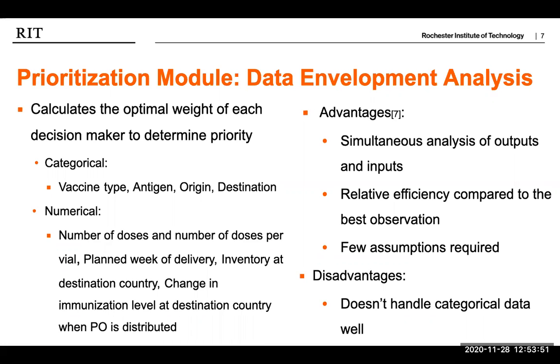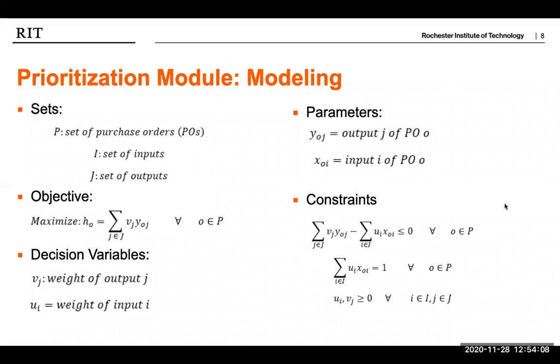Advantages of DEA include the simultaneous analysis of outputs and inputs and the ability to know the relative efficiency of any scenario compared to the best observation. Additionally, few assumptions are required for the model. Now, from here on, she would explain the prioritization model to you.